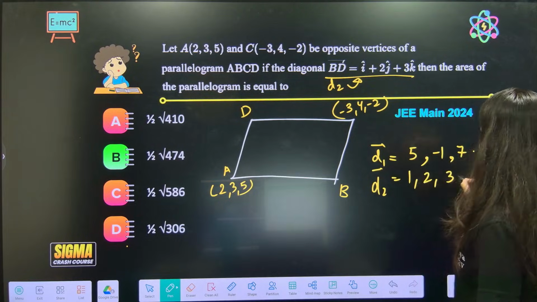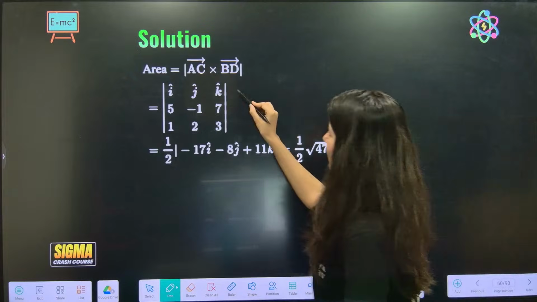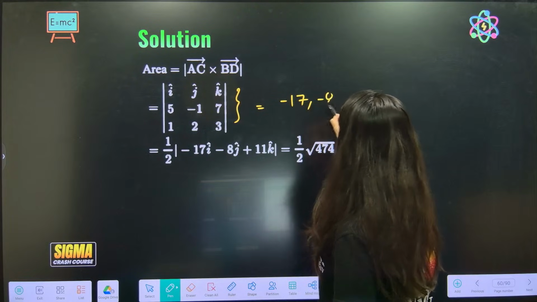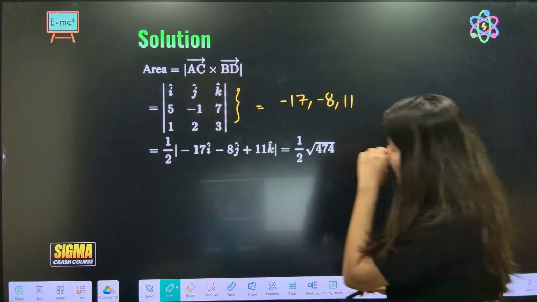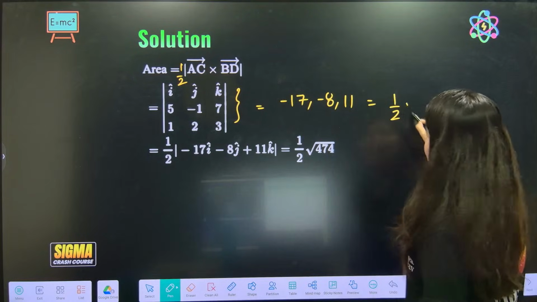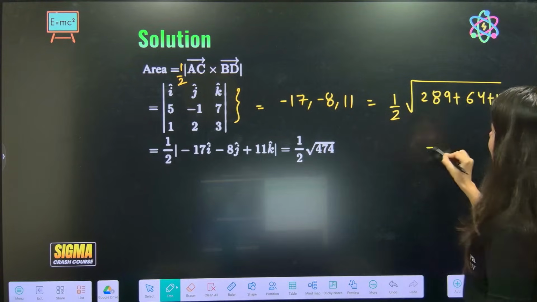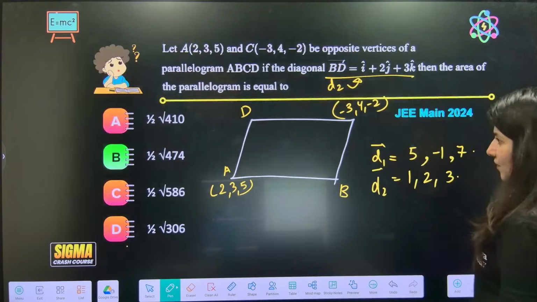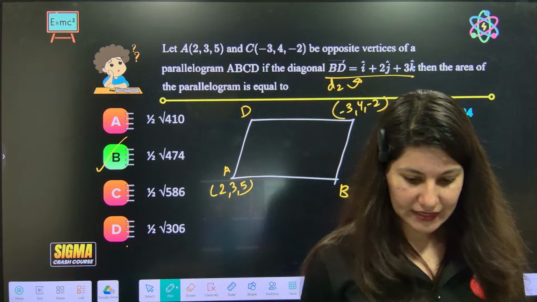D2 is 1, 2, 3. Now find the cross product between the two diagonals. It will give you minus 17, minus 8, comma 11. So you have figured out the cross product. The area is half of D1 cross D2, so 1 by 2 times the magnitude: square root of 289 plus 64 plus 121. So 1 by 2 into square root of 474 will be the answer. And here we go, pure calculation. Option B, absolutely right. Yes, everyone.